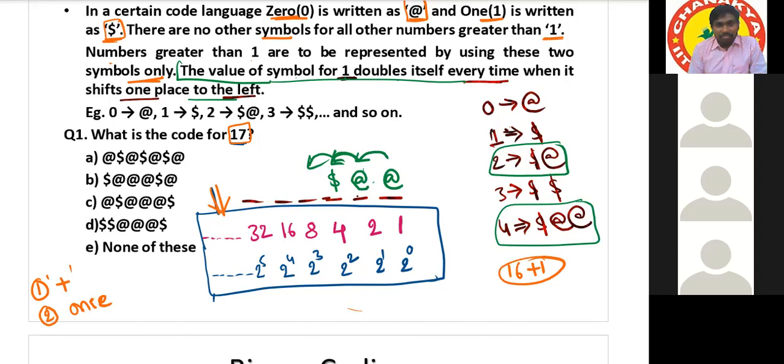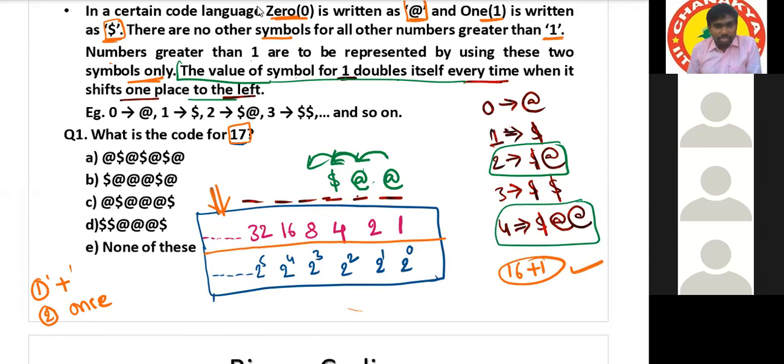So then 8 plus 9, 4 plus 13, 2 plus 15, 1 plus 16 to form 17? 9 is not there now. From the available numbers only you have to form it. These are the numbers available. 8 plus 9, 9 is not there. Okay, so 16 plus 1 is the only valid one. Both numbers 16 and 1 should be there. This is one combination.